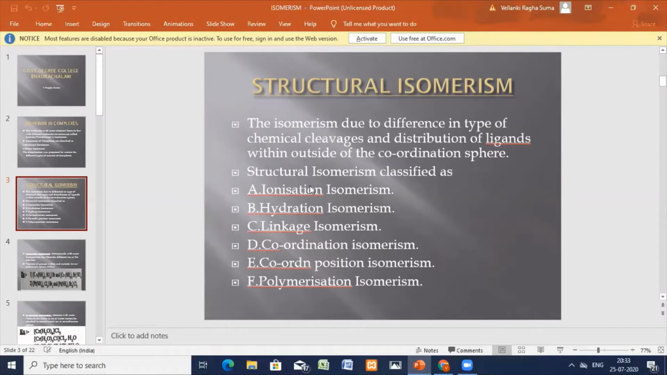With further classification, you have 6 types. Generally we come across ionization, hydration, linkage, coordination, and polymerization. But in detail, you have 6 types: ionization isomerism, hydration isomerism, linkage isomerism, coordination isomerism, coordination position isomerism, and polymerization isomerism. Now let us look at each isomerism with examples.